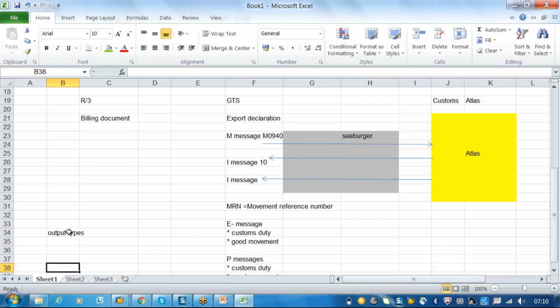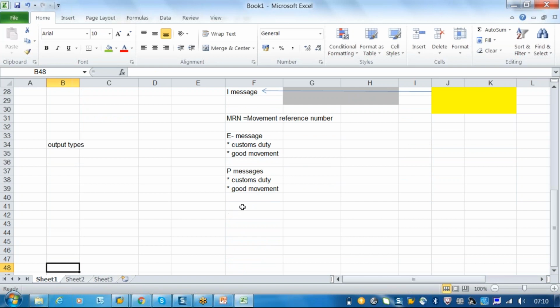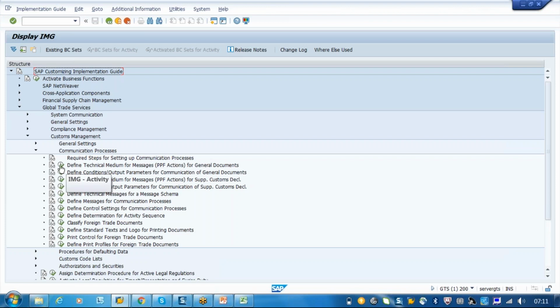But here in the GTS, yes, in R3 it is that way, but here it is not with the output. It is a PPF, which is nothing but a post processing framework. It's called the post processing framework, PPF. So this is the first message: define technical medium for messages, PPF for general documents.